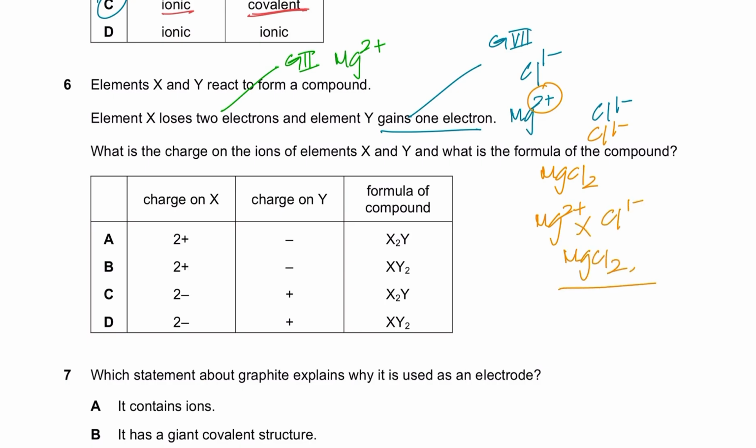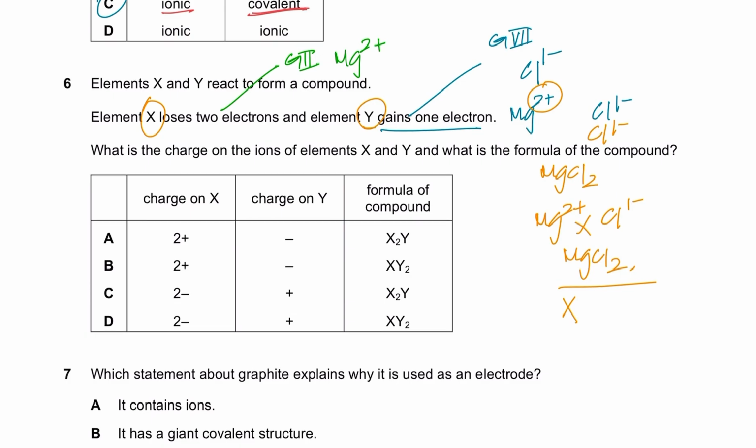So that's what's forming. And the Mg that you assumed was X, and the Y that you assumed was basically chlorine, right? So XY2. That should be the formula. So XY2 should be the formula. A and C are automatically wrong. Charge on X, if it loses 2 electrons, the charge should be 2 plus, not 2 minus.